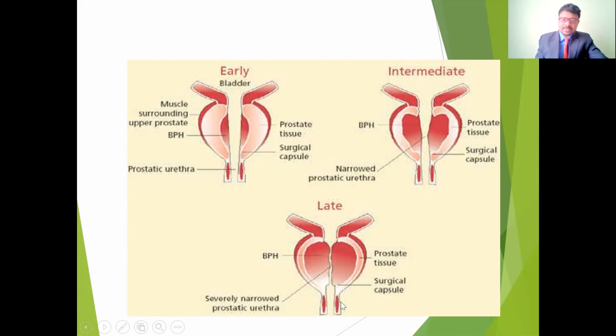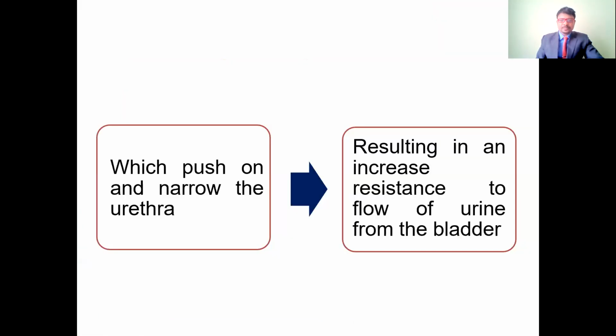In severe conditions, it is going to completely narrow the urethra and also the ureters. Because of this complete narrowing, it may give complications in the bladder as well as the urethra. If they are not voiding the urine, the urine stagnates in the bladder, so they may get severe pain and infections, and may get hematuria. If they try to void, it puts more pressure, so there may be a chance of rupture of the walls of the bladder. It may give hematuria, that is, blood in the urine. So these are the physiological changes in the enlargement of the prostate.